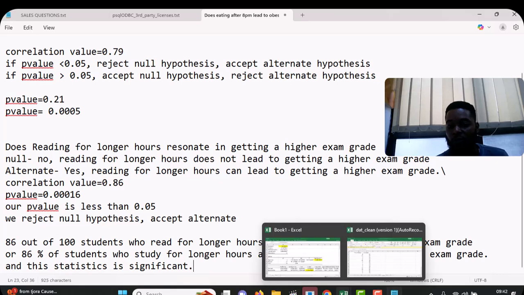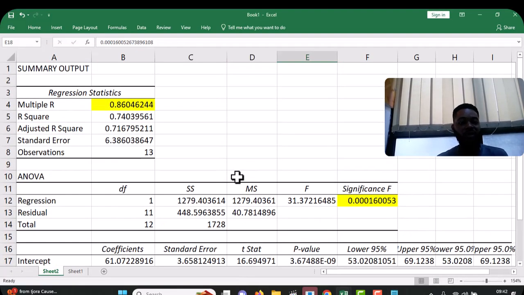So that's it about regression. This is how you carry out regression analysis, and then you find the correlation between two or more columns. Okay, you can see this is quite easy, simple, and short.